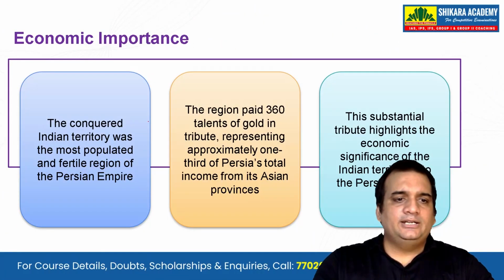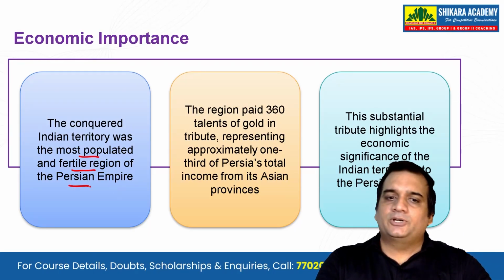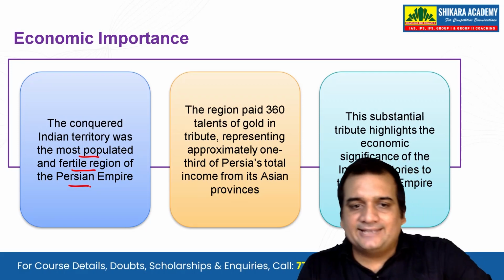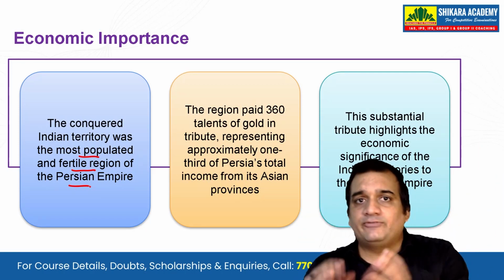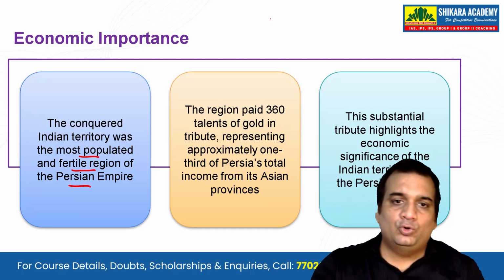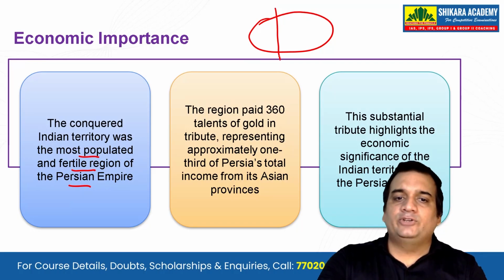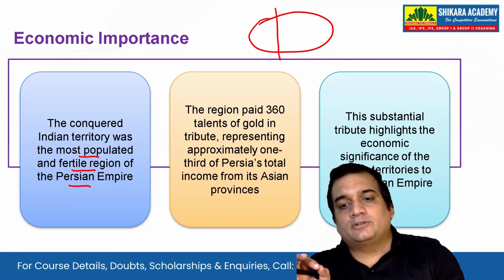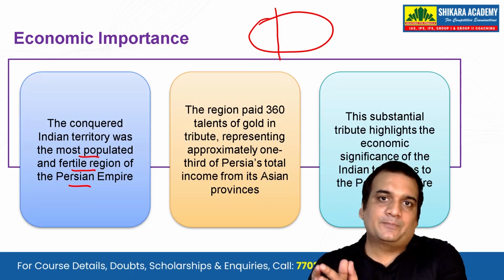The conquered Indian territory was the most populated and fertile region of the Persian Empire, to that extent that of the total revenue of the Achaemenid Empire, one third was taken from only one of the northwestern satrapies that was in India.